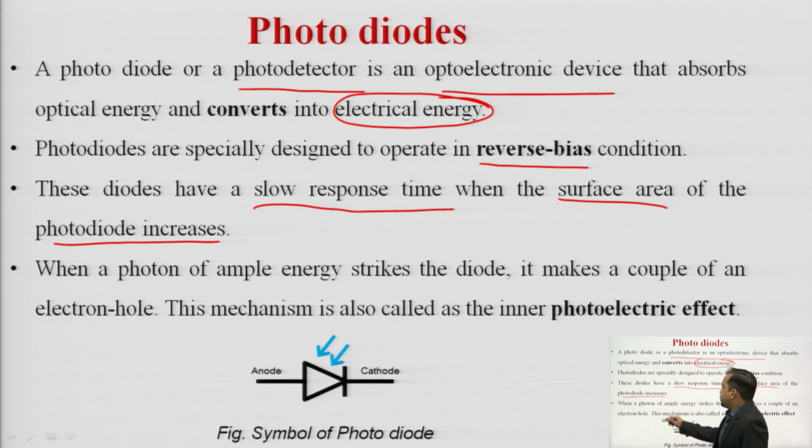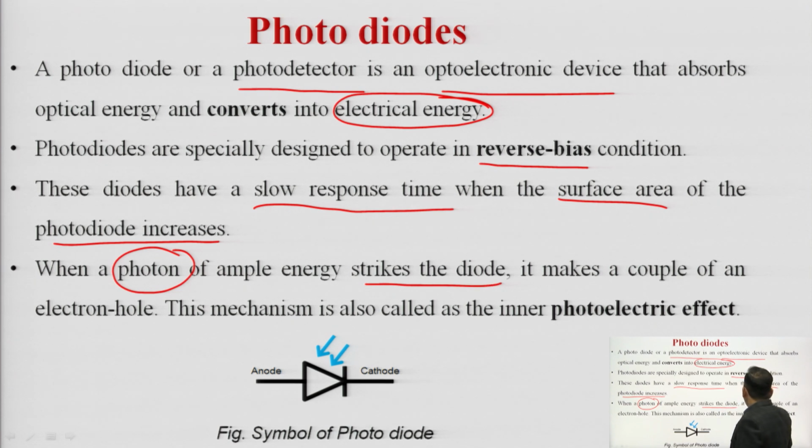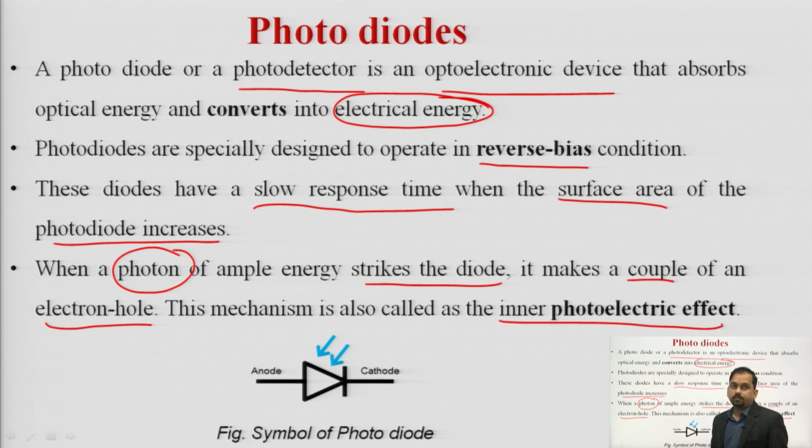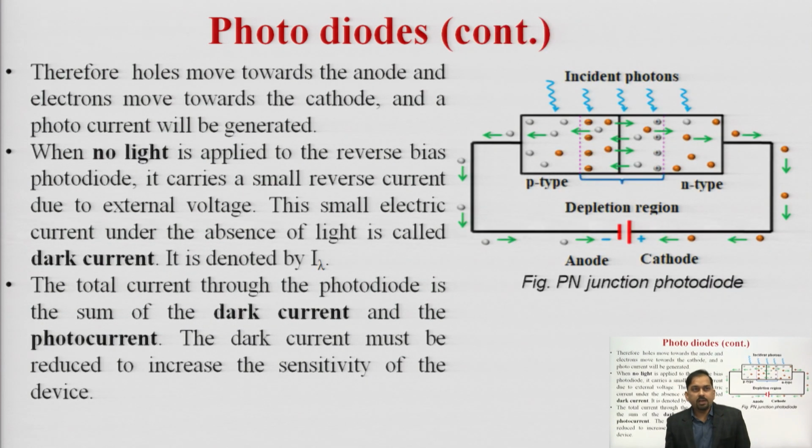So when photons having sufficient energy strike the diode, it makes a couple of electron-hole pairs. So when light is incident onto the photodiode, there is a generation of electrons and holes, and this mechanism is called the inner photoelectric effect. So here we can clearly see how the photodiode works.